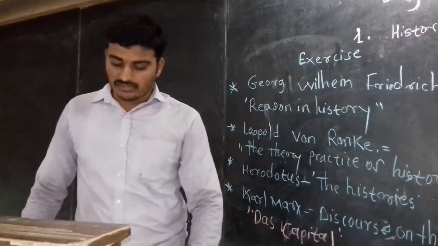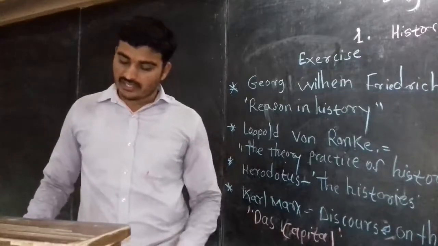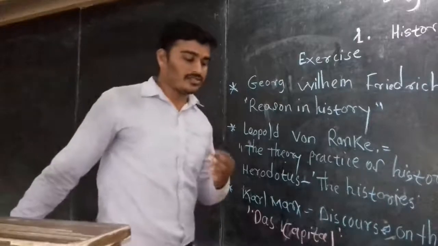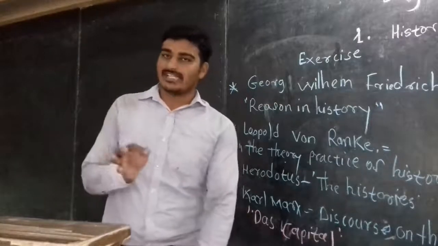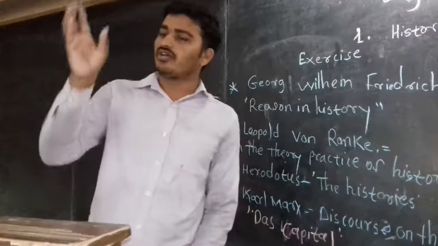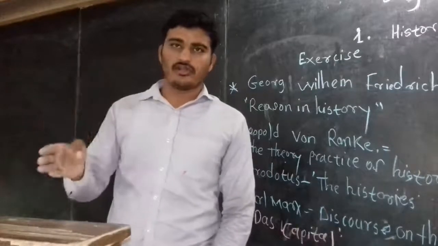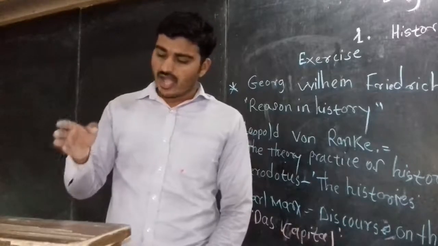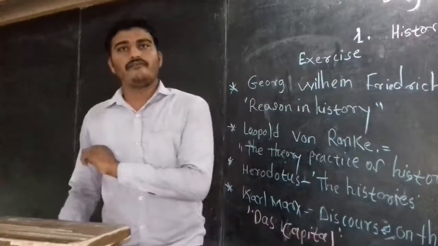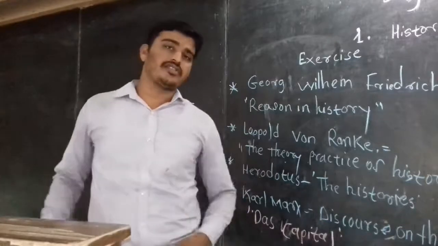It gave rise to the thought that understanding all aspects of human life is important for writing history. Thus, it is said that Voltaire was the founder of modern historiography. Basically, nothing is repeated in this. Voltaire said that while studying the chronology and timeline of history, we have to focus on other aspects of human life: the occupation, the economy, the lifestyle, the agriculture, the politics, everything. All these points have to be included in the study of history.